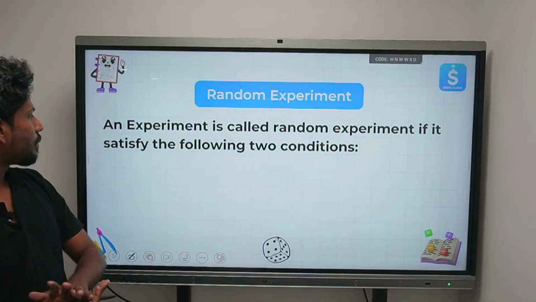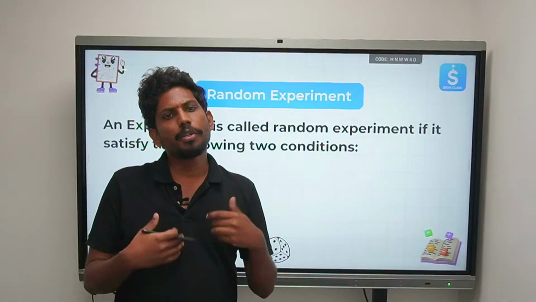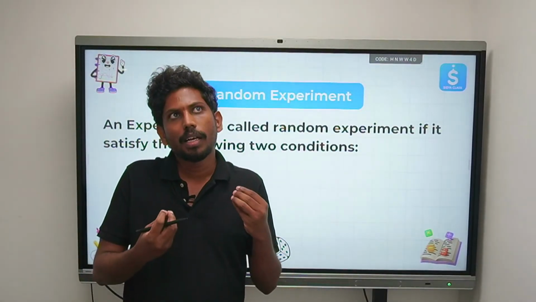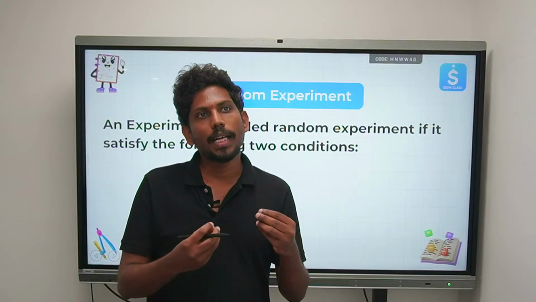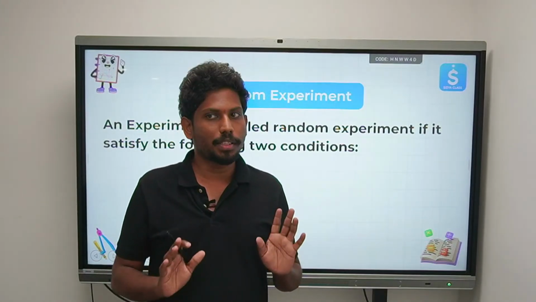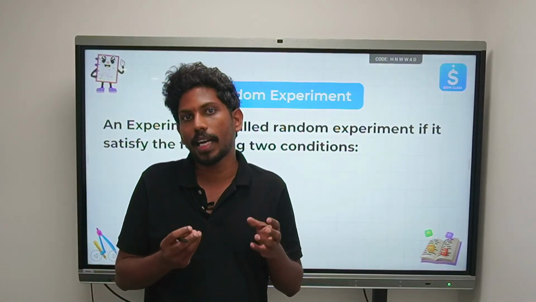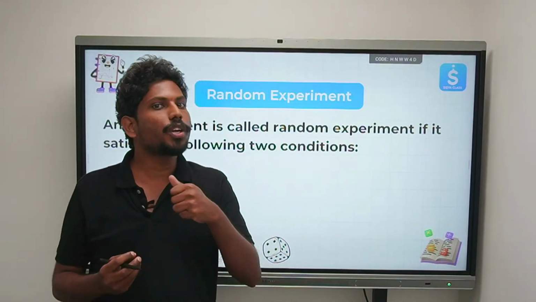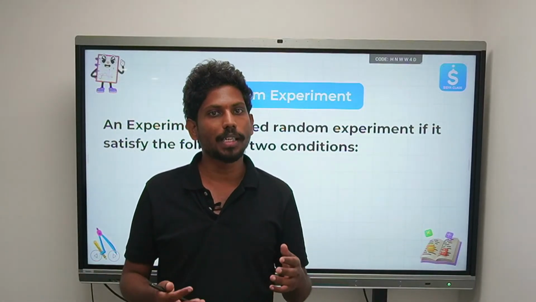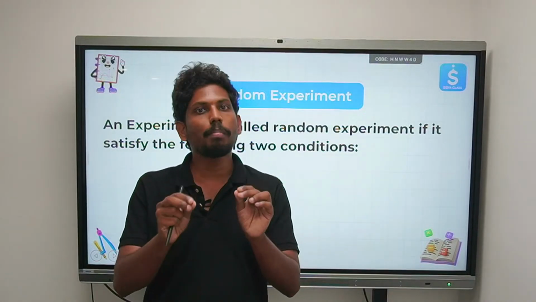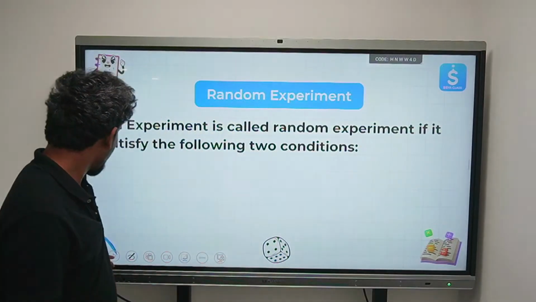An experiment is called a random experiment if it satisfies two conditions. Suppose there is a match. You don't know the result of the match, right? You don't know what the result would be. So that is the first thing. What is meant by a random experiment is that it has two conditions. First, you cannot predict the result in advance, right? But for that experiment, there are some possible outcomes, right? So these are the two conditions by which you can say what is meant by a random experiment.